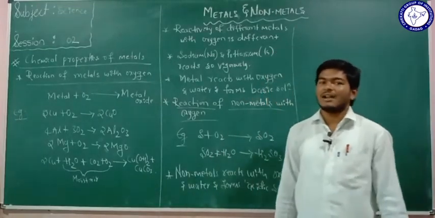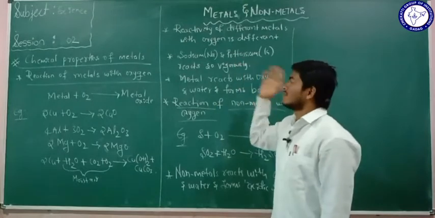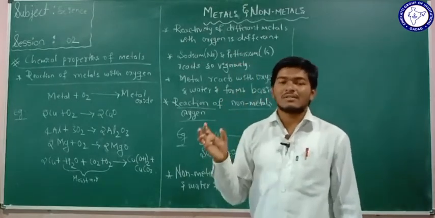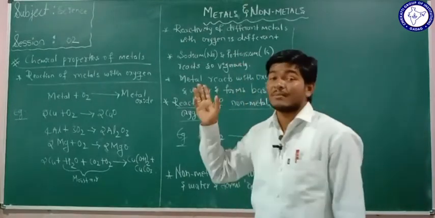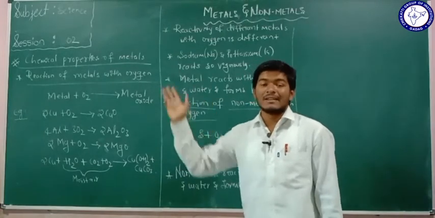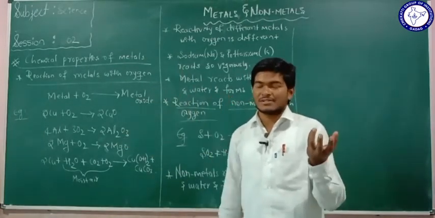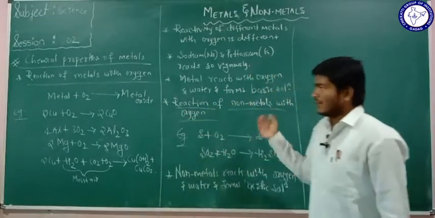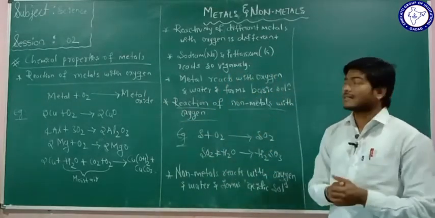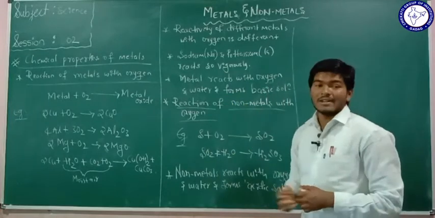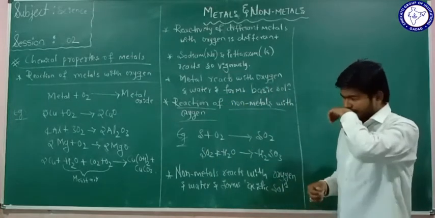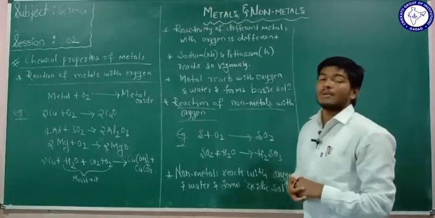In the last session, under the chapter of materials, metals and non-metals, we studied the physical characteristics of the metals and the non-metals, isn't it? So in today's session, we are going to discuss the chemical properties of the metals. So, what are the chemical properties of the metals?